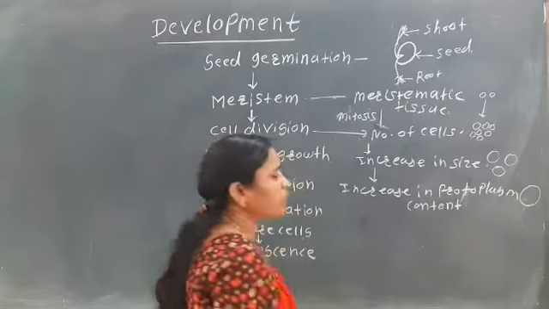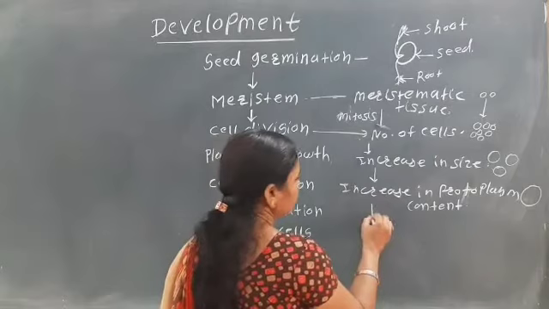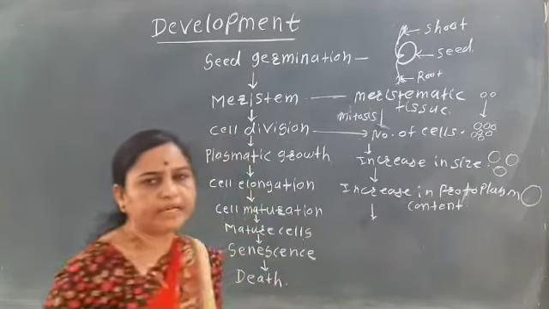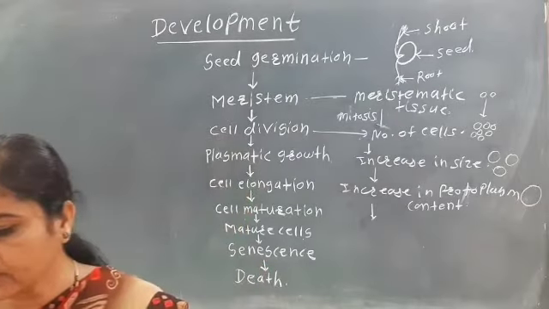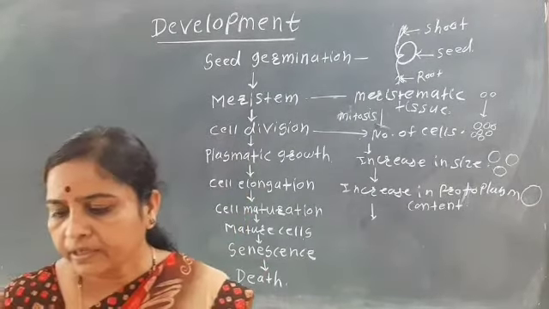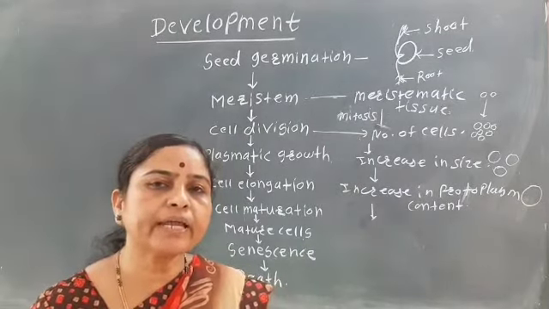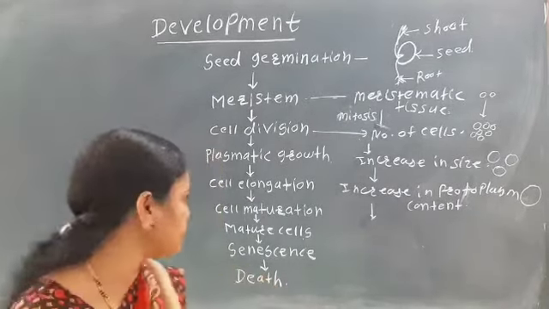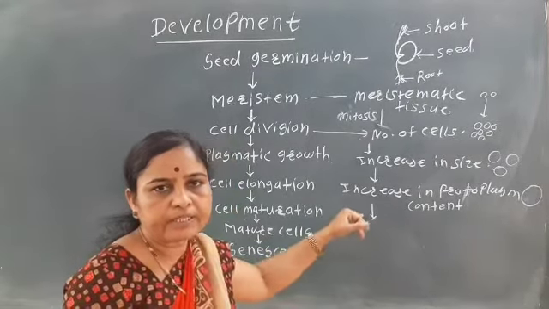When the protoplasm content increases, the cell goes to maturation, that is, the cell matures. So maturation means that after the elongation, maturation and differentiation of the cell take place.